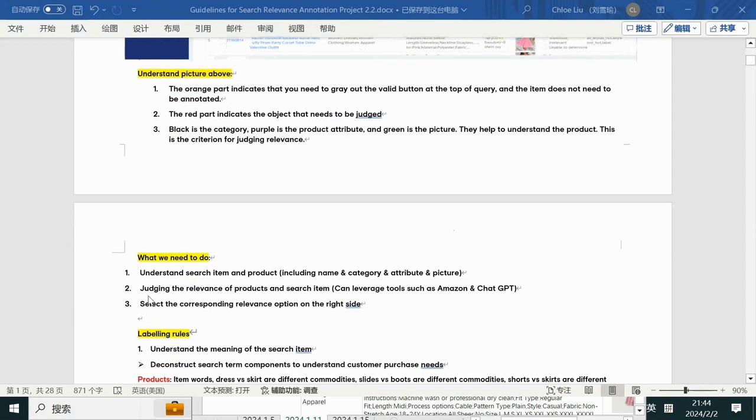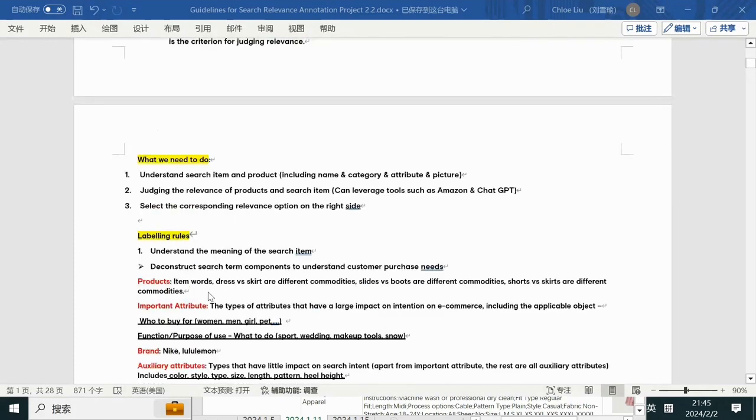Next, we need to judge the relevance of the product and the search item. When you do this step, you can make full use of tools such as Amazon, Google Search, and ChatGPT. Make sure that when you don't know the meaning of the search item, you can make full use of tools. Once you understand the search item and the products, you can make the relevance judgment. You will know the relationship between the search item and the products, so at that time you can make your own judgment here. That's what we need to do. Let's move on to the next part.